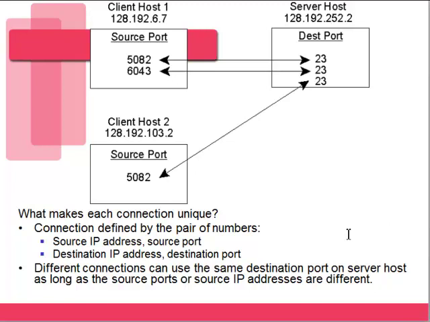Some of the port numbers that I will expect you guys to know are port 23 for telnet, port 25 for simple mail transfer protocol or SMTP, port 53 for DNS, port 80 for HTTP, and port 443 for SSL or secured HTTPS. That is all for this video on Chapter 4. I encourage you guys to read through the chapter. Again, the main topics are TCP, UDP, the transport layer, and port numbers.